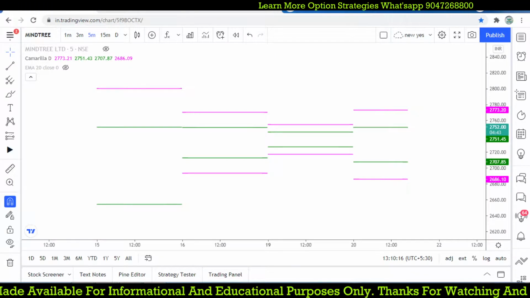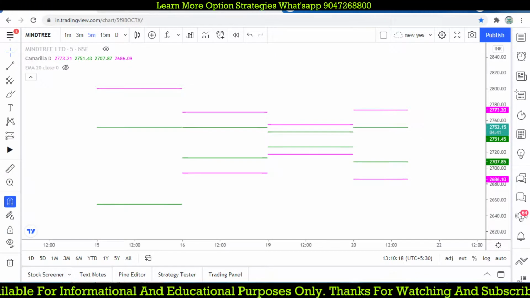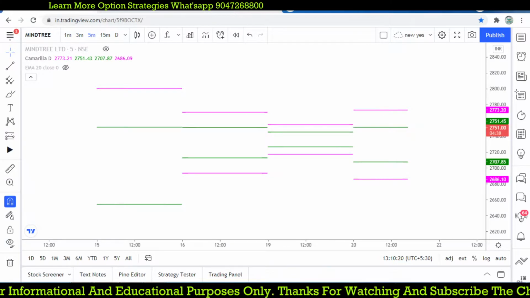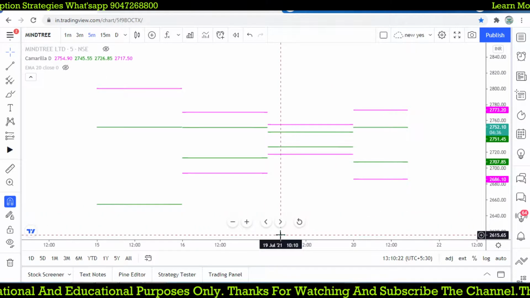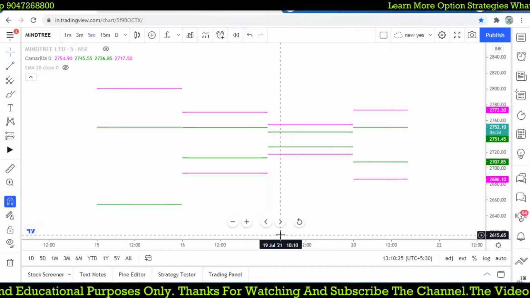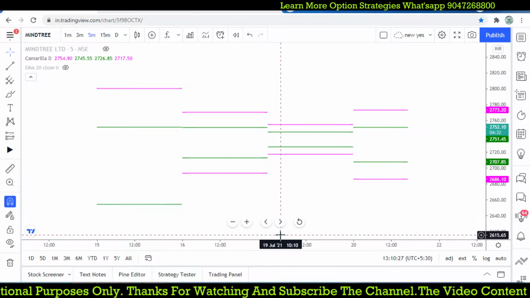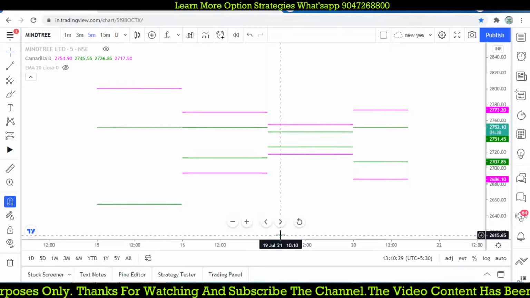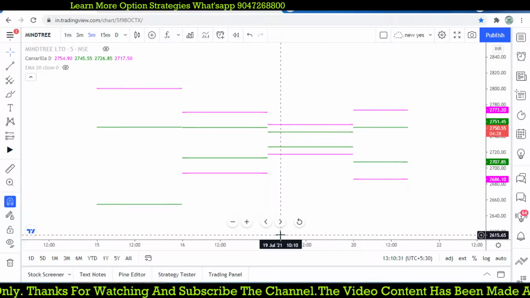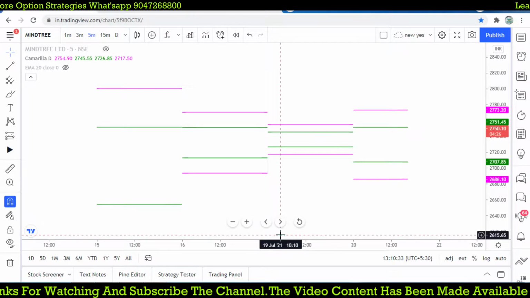Here we are going to discuss another pattern compared to the previous day, that is the outside day, where we can do range bound trade activity. We can focus on this kind of pattern if it forms.